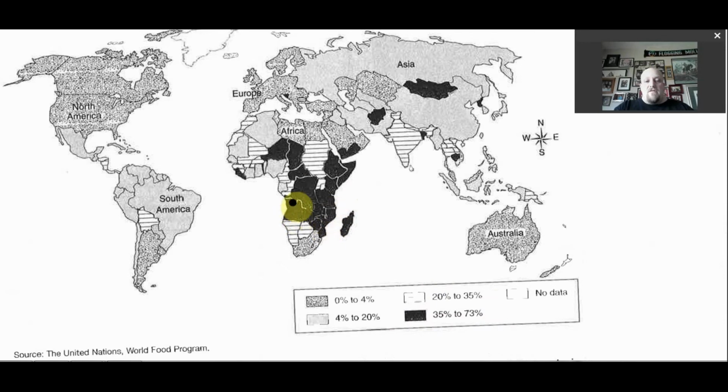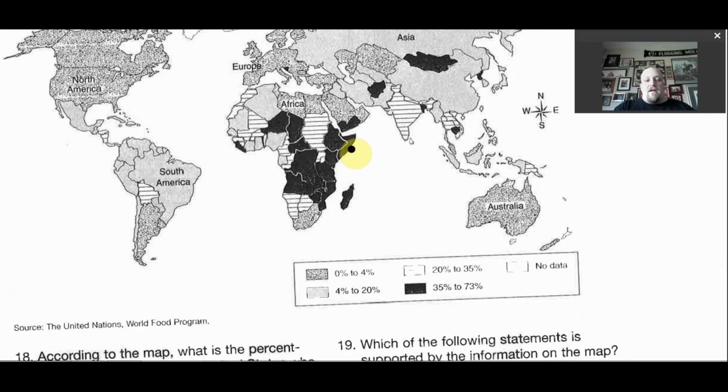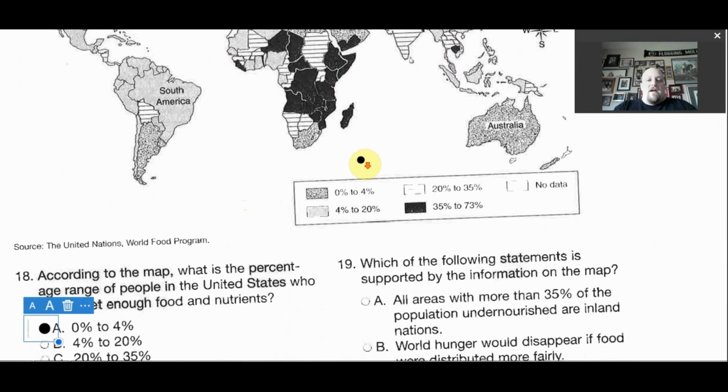This is coastal. Then you have a couple inland here and an inland there. But for the most part, your inland nations and coastal nations are either even, or you have more in the coastal regions, because this is a coastal island. Here's another coastal, and then coastal.